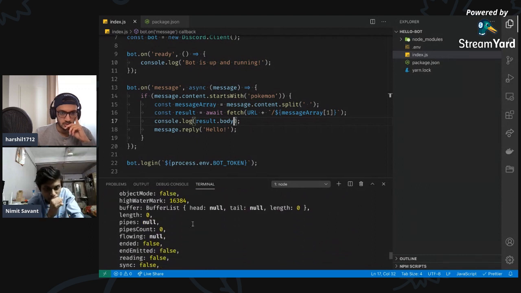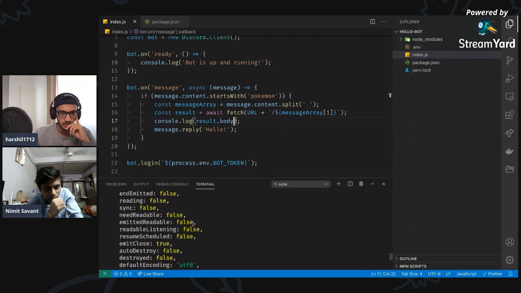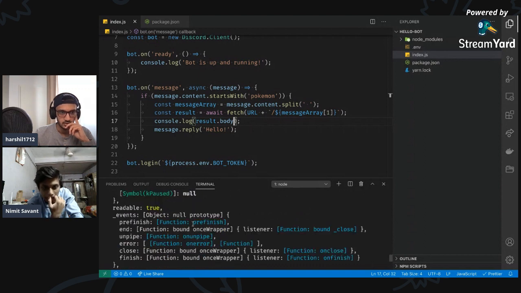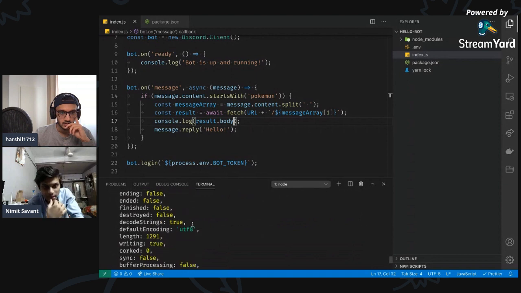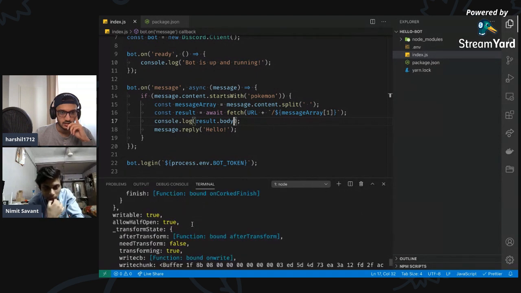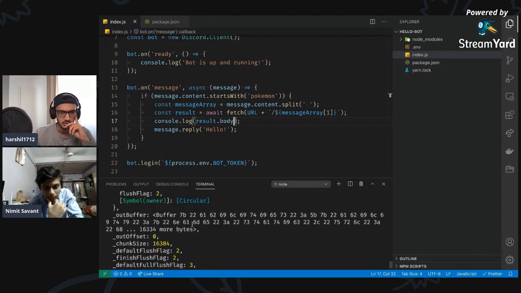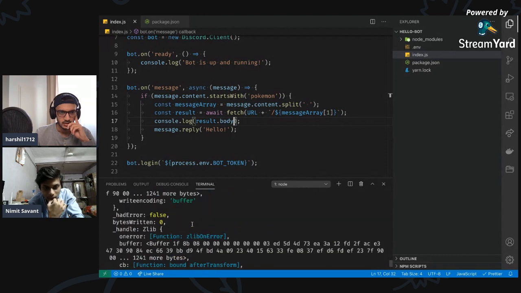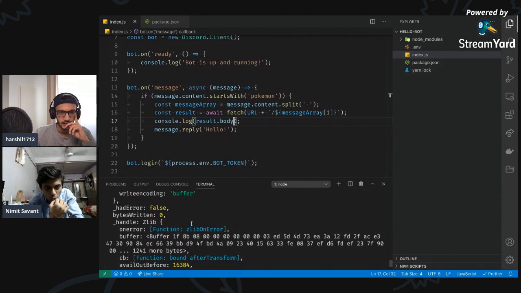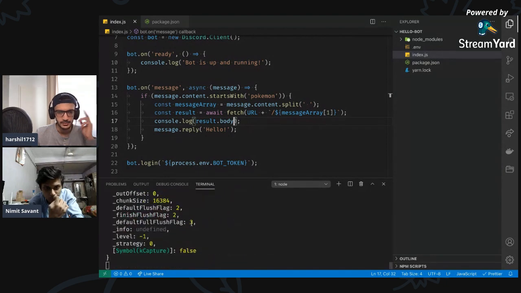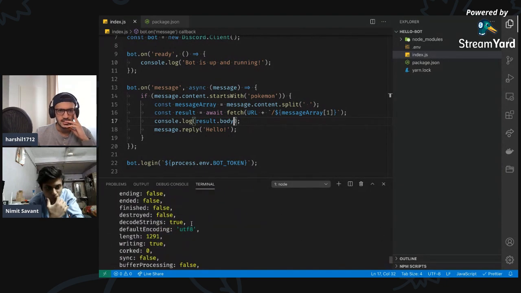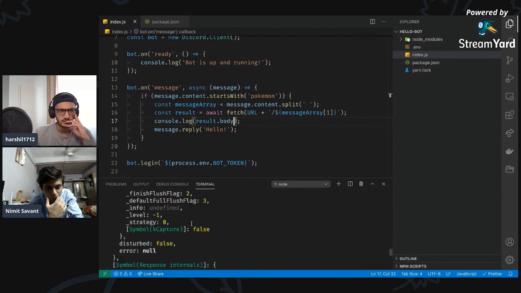No, we didn't get the actual data that we want. Actually, the data is coming in chunks. That's why I had the doubt. Is it coming in chunks? I don't think so. See, buffer data is coming. So that's something that they might be sending us. I don't know.